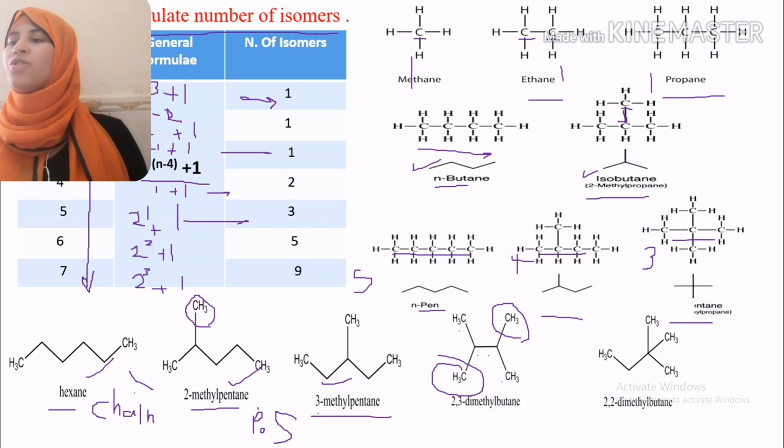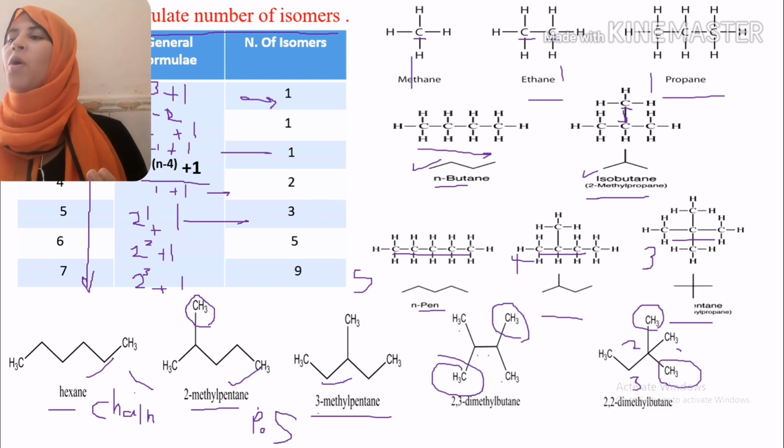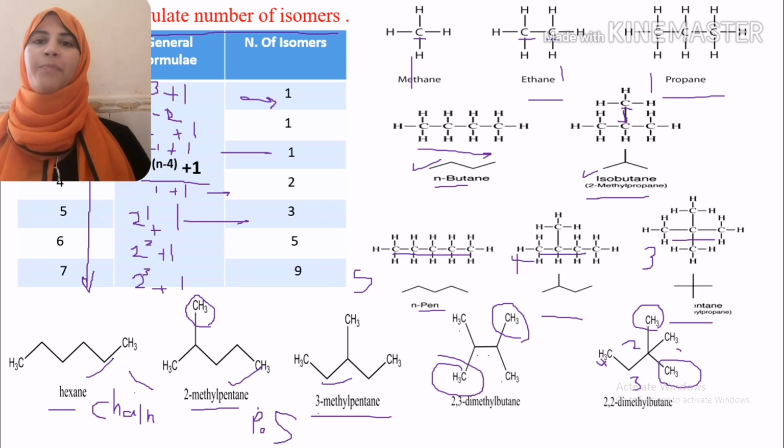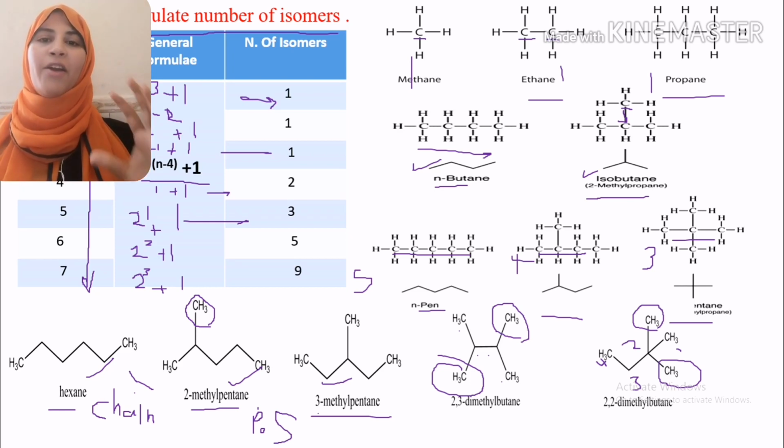We also have 2,2-dimethylbutane, meth, eth, prop, but. We have 2 branches, 2 groups on carbon atom number 2, so we have 2,2-dimethylbutane. These are the 5 shapes of our isomers in the case of hexane.